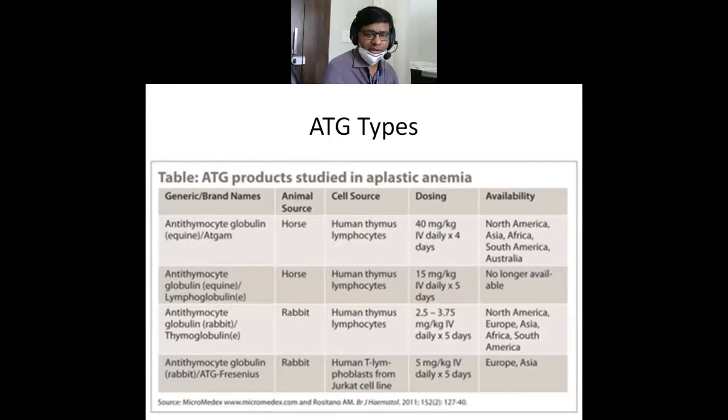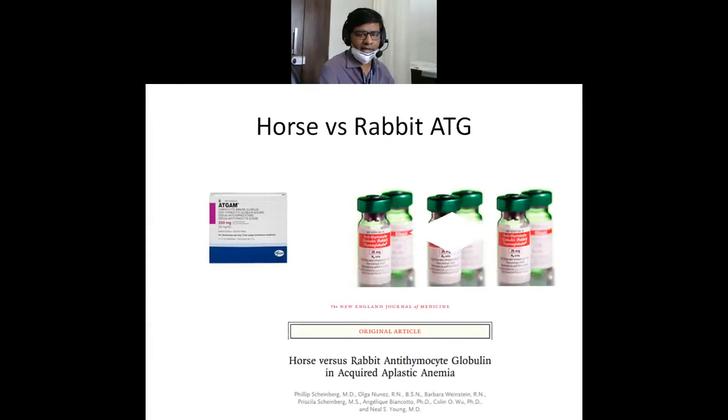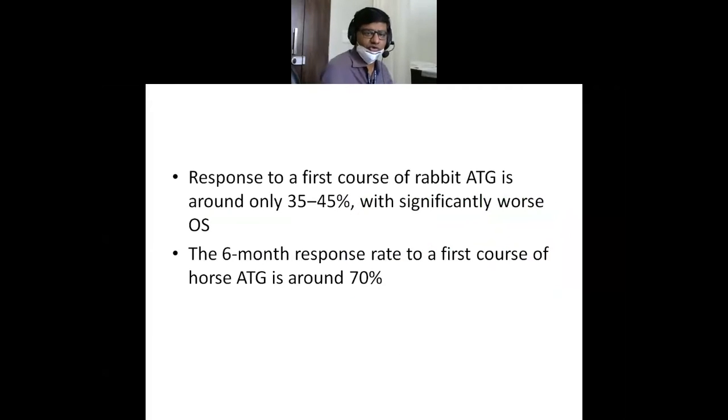There are various types of ATG also available: horse and rabbit ATG. Horse ATG is the most important, and the response is very good. Rabbit ATG is supposed to be more lymphocytotoxic, but it doesn't show that much response. It is usually half the response of horse ATG. So initially it was anti-thymocyte globulin from rabbit, but now it is horse ATG which is used all across the world. This is the trial which showed that horse versus rabbit ATG, horse ATG is far more superior.